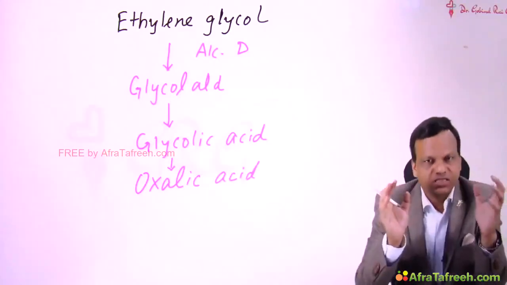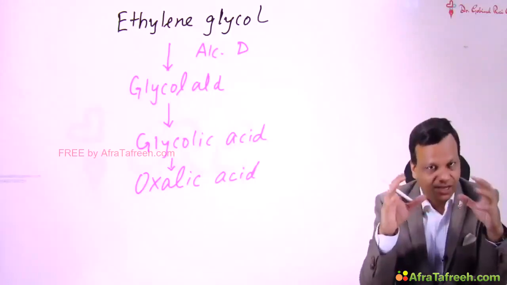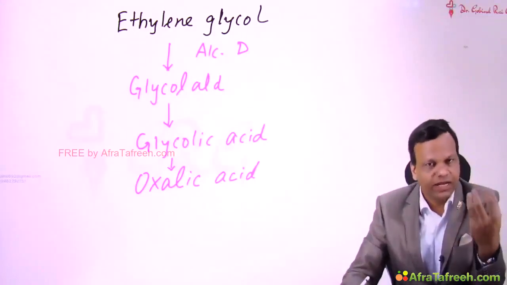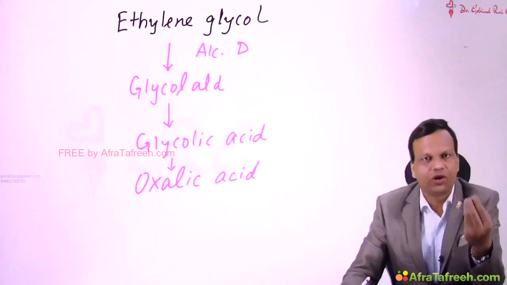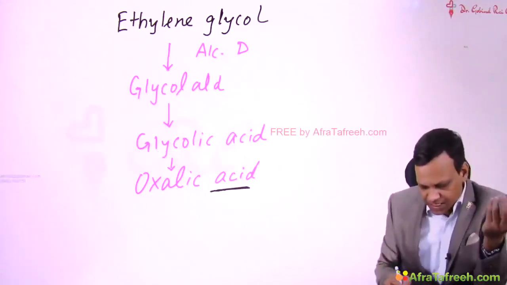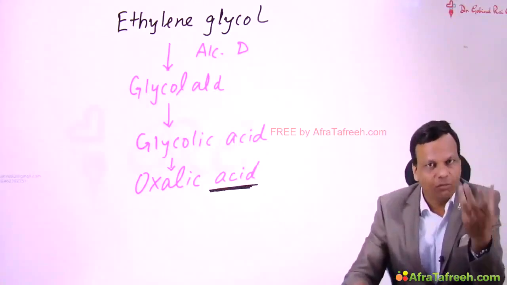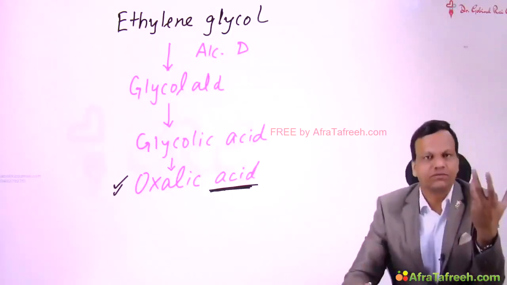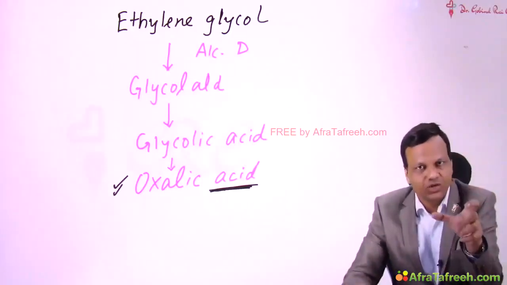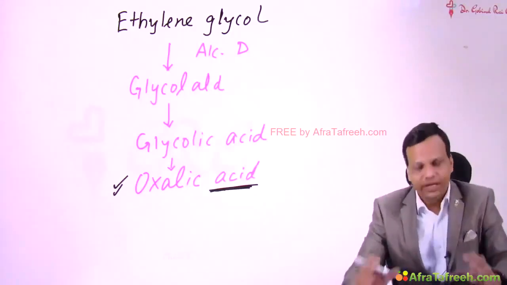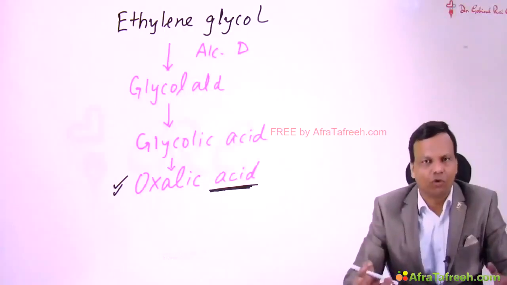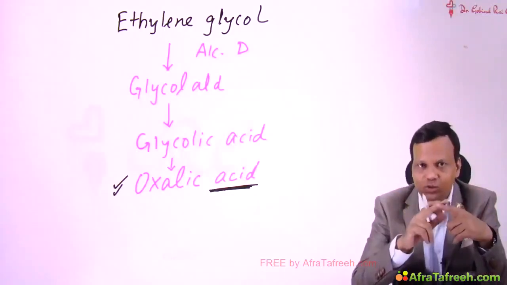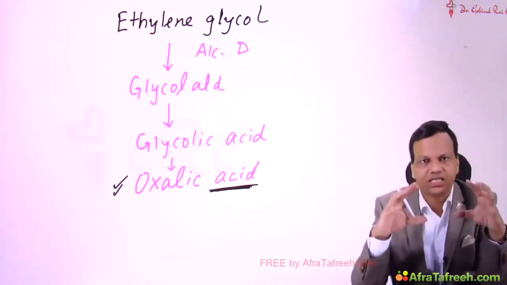Now mostly this is a question of medicine. They ask the question, a person has consumed some industrial solvent, and after that the person comes with metabolic acidosis. Remember, it is producing acid, which can result in acidosis. Metabolic acidosis is there, plus the person has oxalate crystals in the urine. So if there is metabolic acidosis with oxalate crystals in the urine, it points toward ethylene glycol poisoning. So ethylene glycol poisoning, two main features: metabolic acidosis and oxalate crystals in the urine.